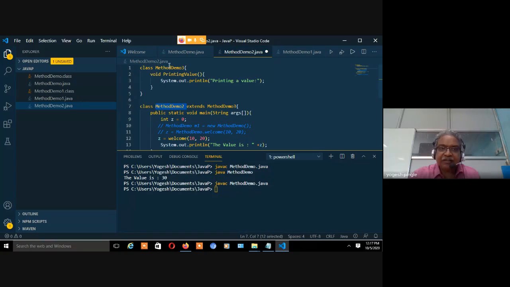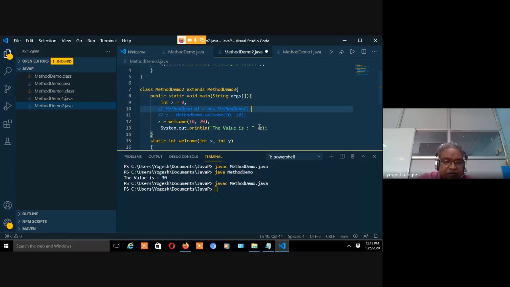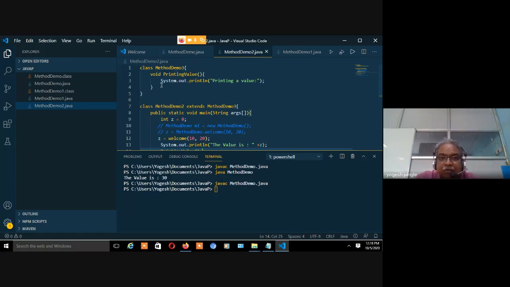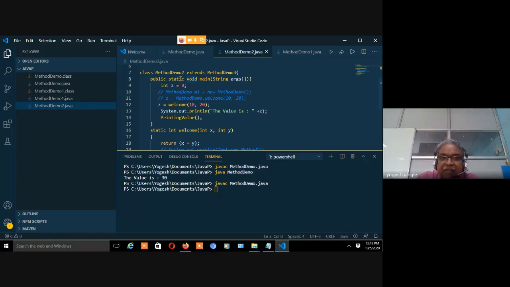यानी ये मेथड डेमो 3 के अंदर जो भी प्रॉपर्टी है, राइट, मेथड है, वेरिएबल है, whatever is there in this parent class, as a child class I can access. How can I access is important. And over here if I am saying printing value, this printing value is coming over here. I cannot call like this. Why? Because this is non-static and my main method is static.